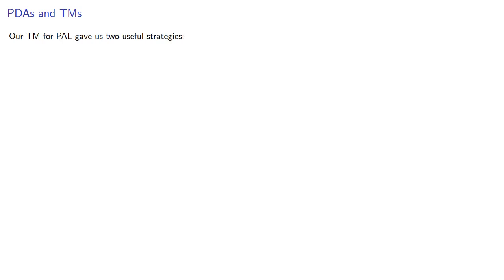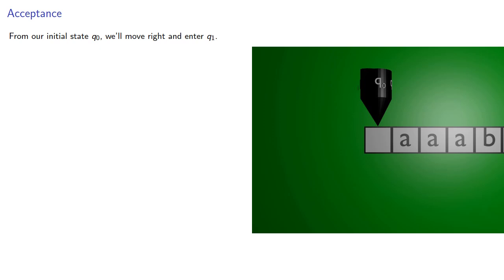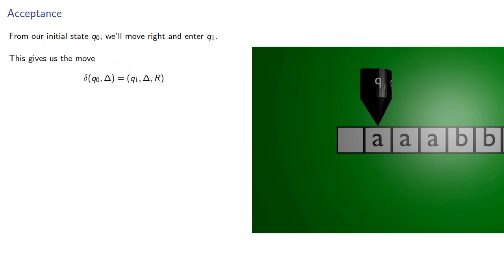Now our Turing machine for the language of palindromes gave us two useful strategies, going from an initial state Q0 to a ready-to-work state Q1, and then deleting the symbols read as long as we don't need them afterwards. So from our initial state Q0, we'll move right and enter state Q1. This gives us the move: if we're in Q0 and read blank, change to state Q1, print blank, and move right.